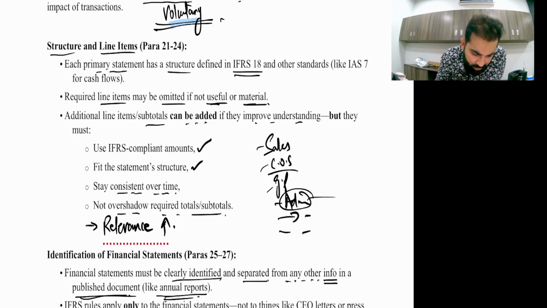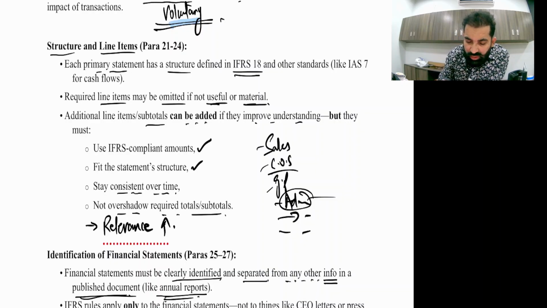Structure and line items. Now listen, this is a good thing; many years back it came in a past paper. Each primary statement has a structure defined in IFRS 18, like the income statement and SOFP. Required line items may be omitted if not useful or material.